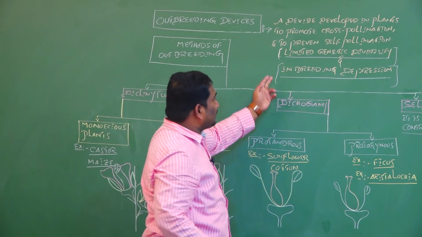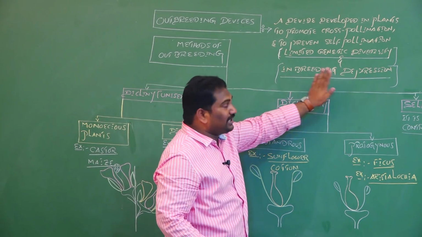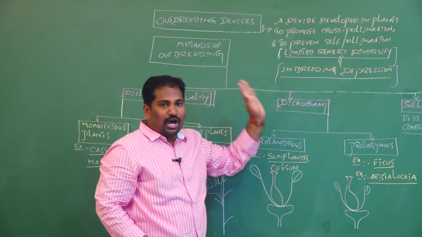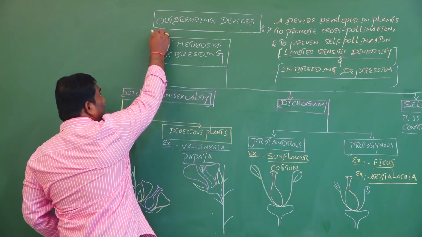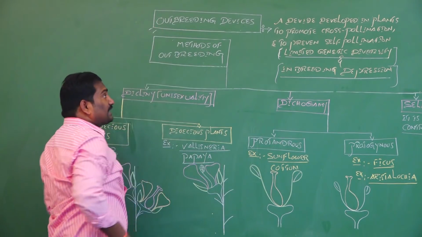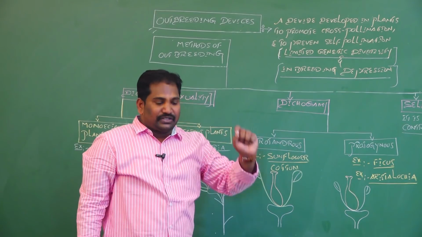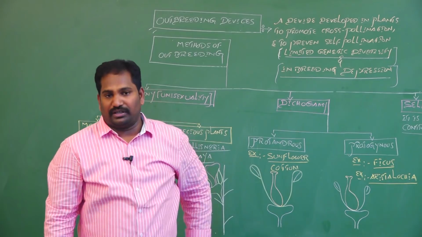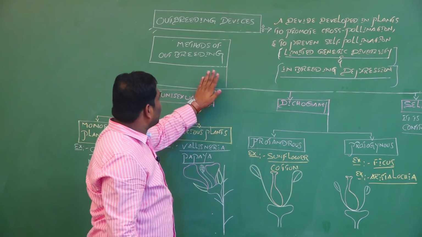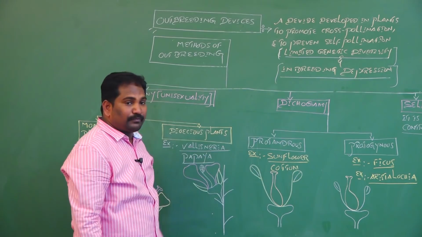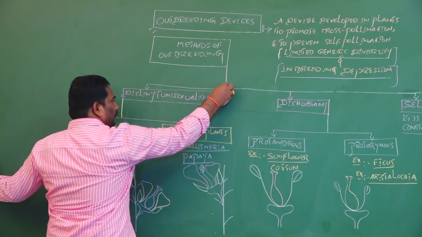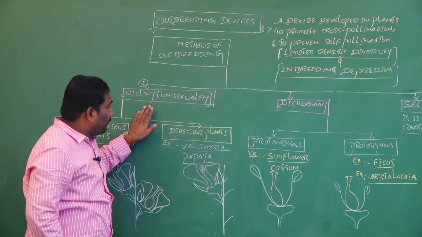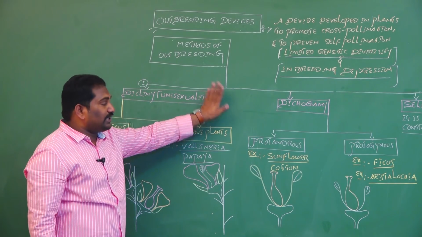So to eliminate this limited genetic diversity and inbreeding depression, in bisexual flowers of angiosperms, a new device is developed. That device is called an outbreeding device. This device can prevent self-pollination and promotes cross-pollination. There are different methods of outbreeding devices. The first is dicliny or unisexuality.